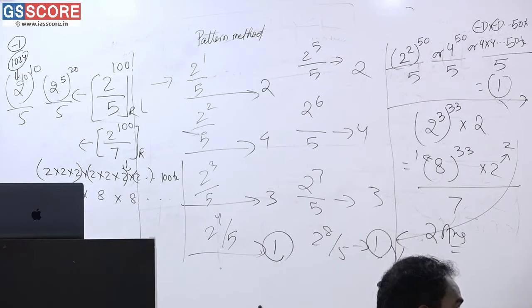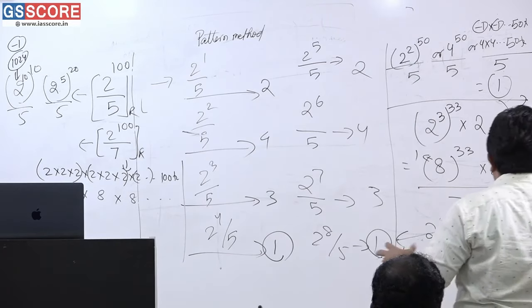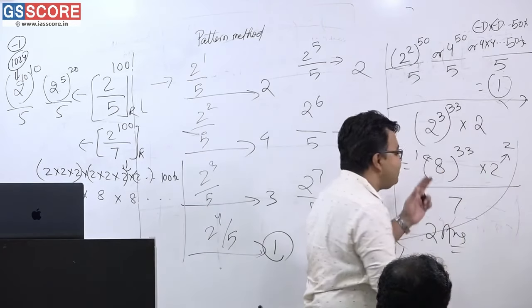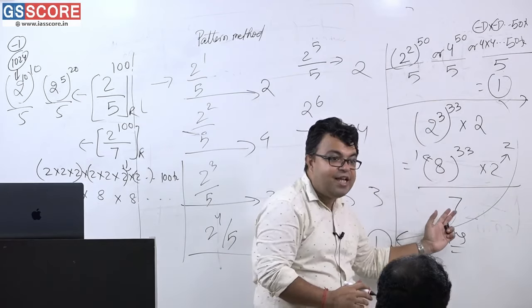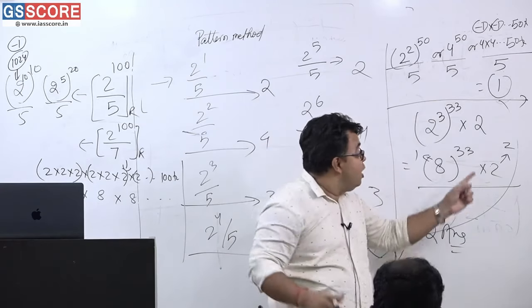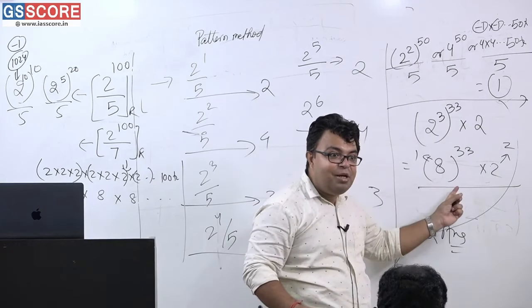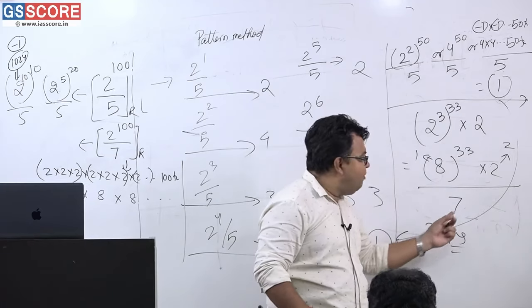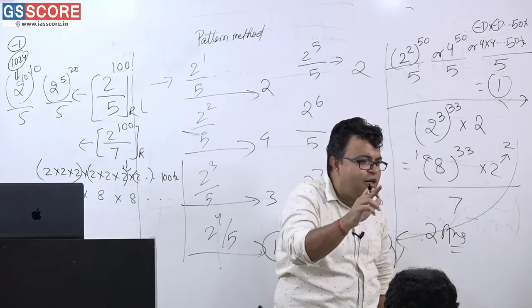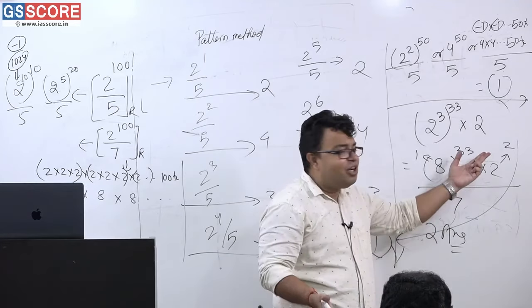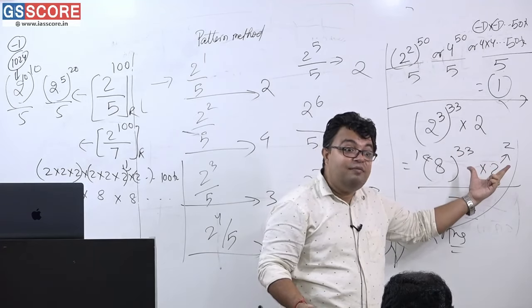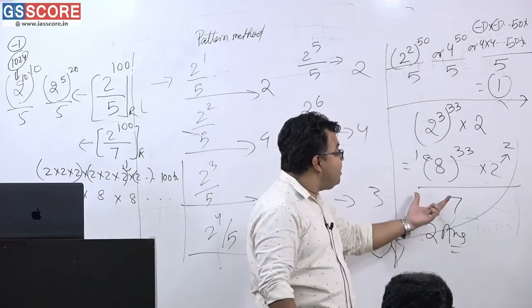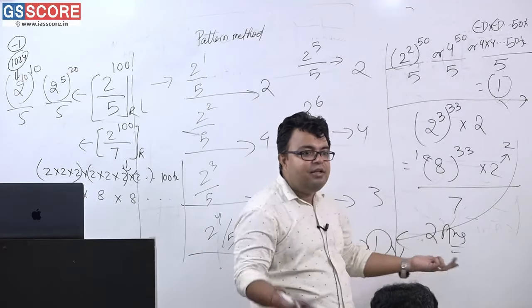So this individual 8 in power 33 is okay. How is the 2 coming? This is nothing, this is 2 divided by 7. I said now P into Q into R into S when divided by X, what is the remainder? Individually divide every number. So this is also in the multiplication format. 8 into 8 into 8, 33 times, into 2 at the end. 2 when divided by 7 will give either -5 as remainder or +2 as remainder. That is what I have written, and individually you have to multiply all the individual remainders to get the final remainder. Surprisingly, the end result is less than 7. This is the final answer.